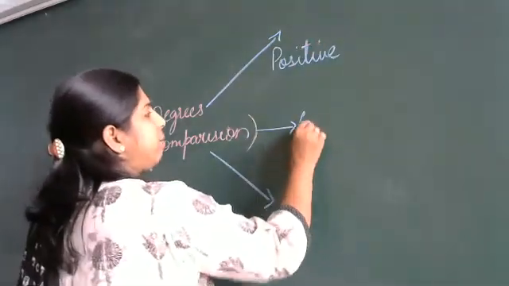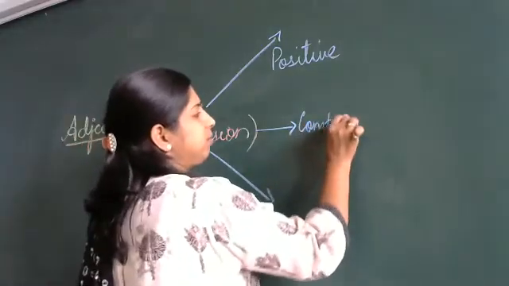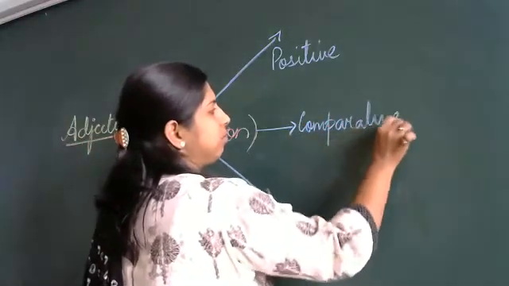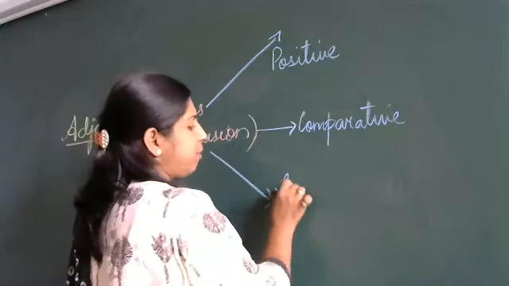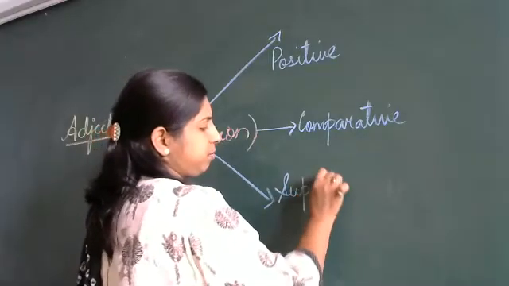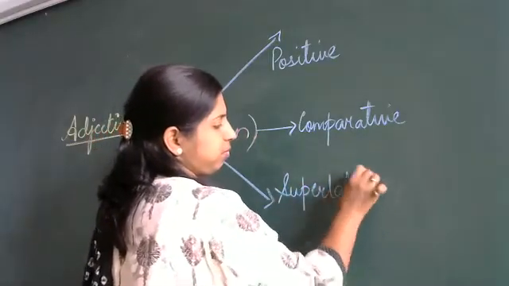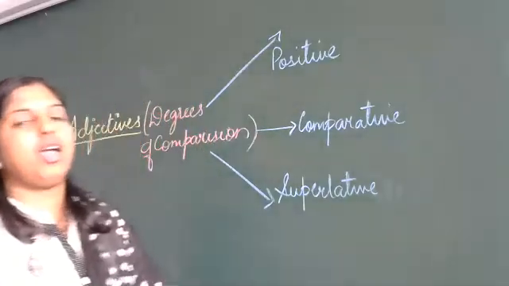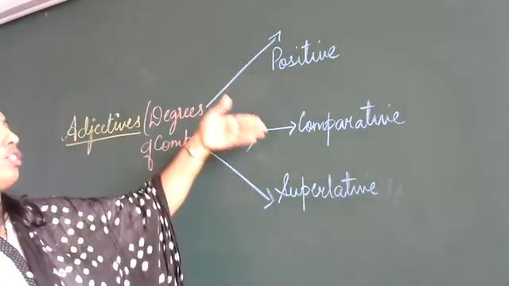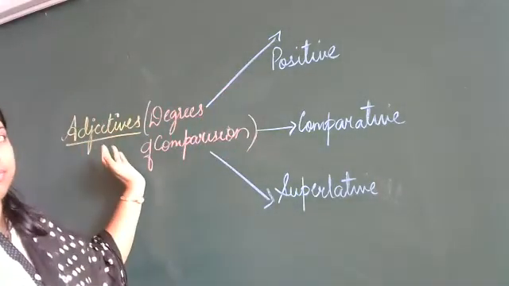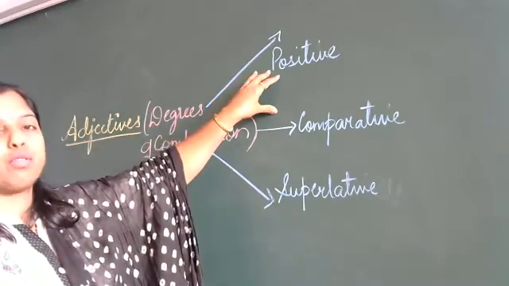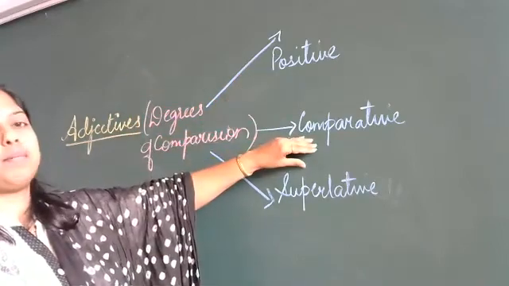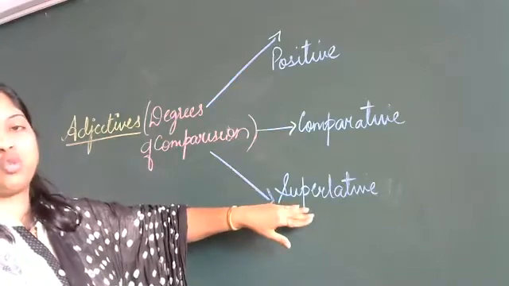Second is comparative. And the third is superlative. We have 3 degrees of comparison of adjectives. First is the positive, second is the comparative, third is the superlative.